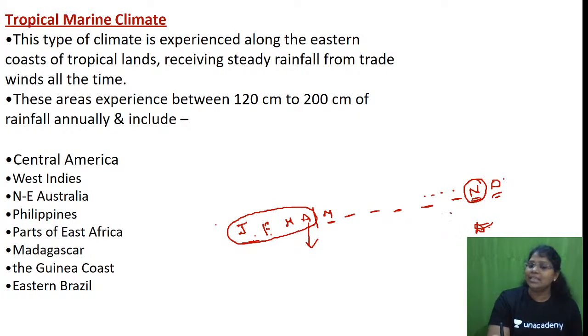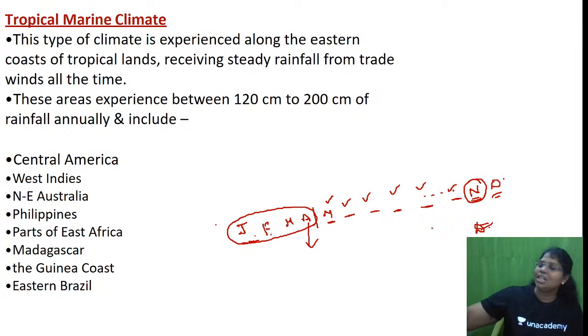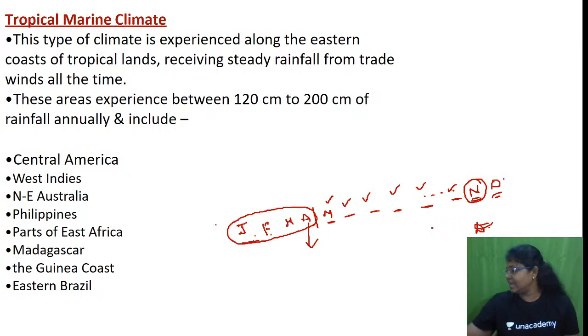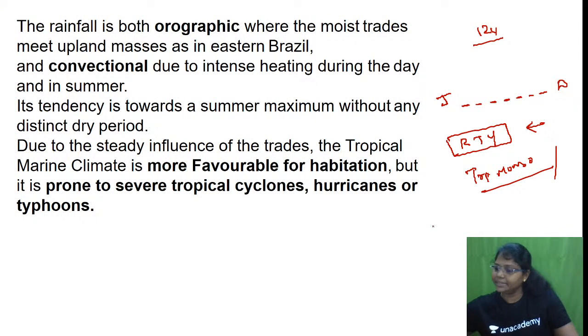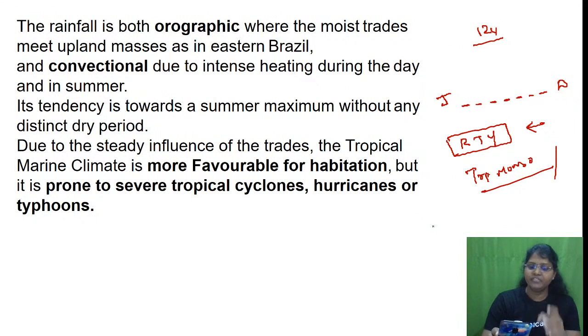It doesn't mean the other months don't have rainfall. We also have rainfall throughout the year. In hot, wet equatorial, all 12 months more or less have high precipitation. Here, specifically four or six months have high precipitation. Is this clear for everyone? Please take your book, your GC Leong, and look into it. Are you able to differentiate?